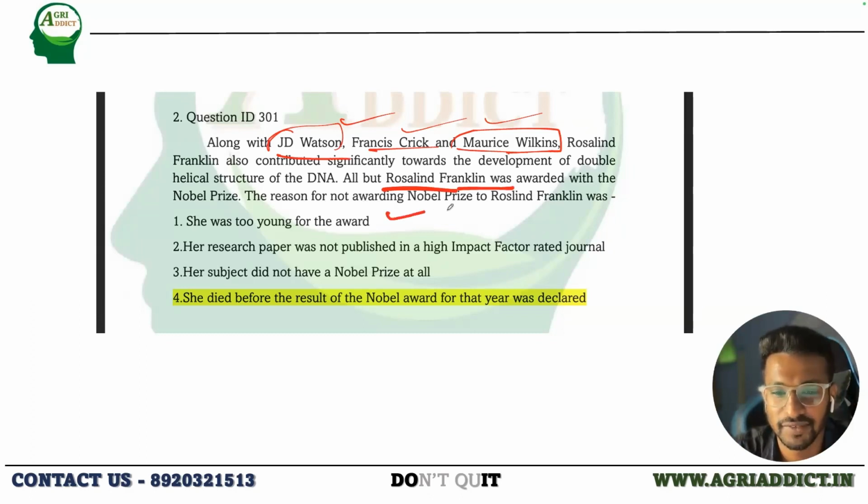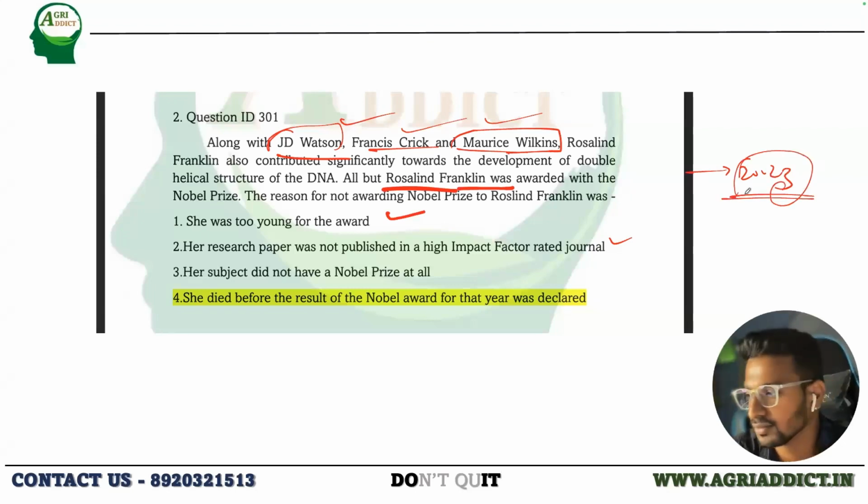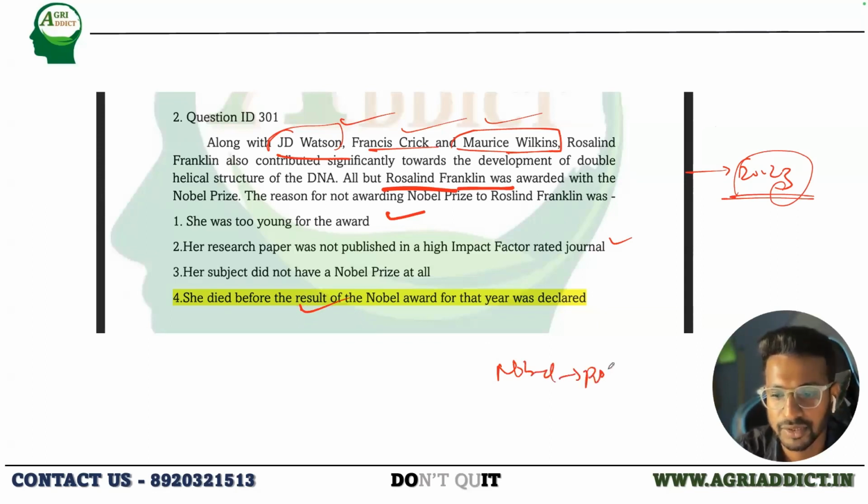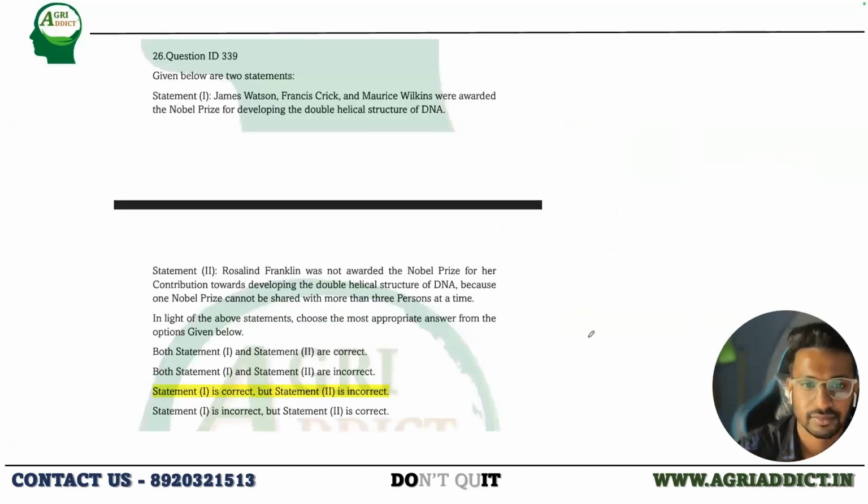So they are just giving the options. Just read the options they have given. So this was given in the 2023 paper, I guess. This was in the 2023 latest paper. The reason is that she died before the Nobel Award, and the Nobel Awards are not given posthumously. They should be alive in order to receive the Nobel Prize. Next question.